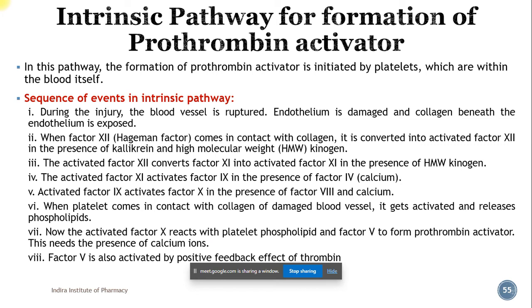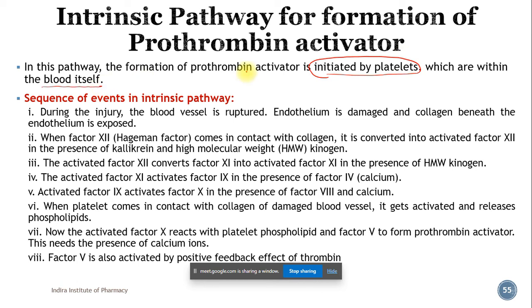So what is the intrinsic pathway? We are going to study it. This intrinsic pathway is a lengthy one as compared to the extrinsic pathway. In this pathway, formation of prothrombin activator is initiated by platelets, which are within the blood itself.